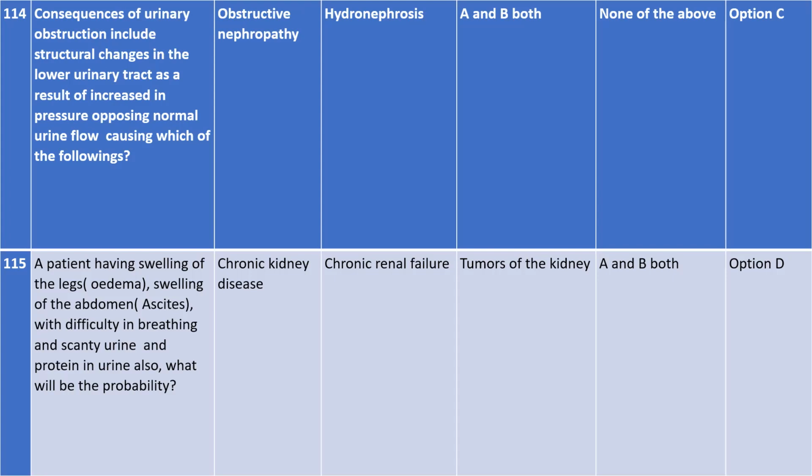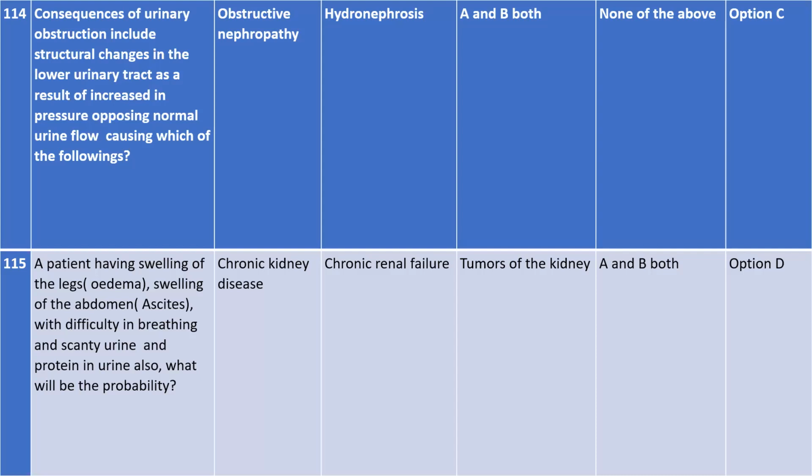So hydronephrosis. You know nephro means related to kidney. So there will be excessive fluid present in the kidney. So that is known as hydronephrosis. Excessive fluid accumulation in the kidney is known as hydronephrosis. So these are the following causes.